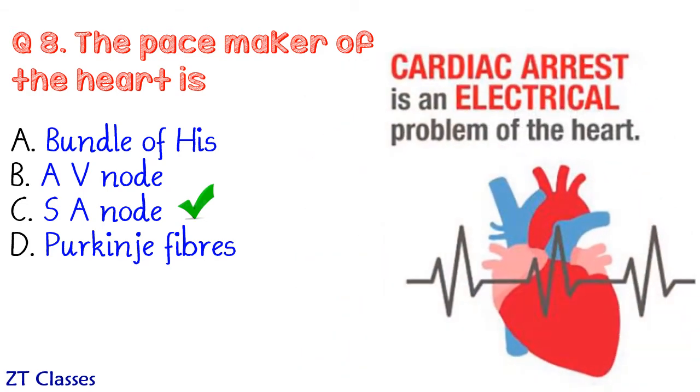If SA node stops working, then the person's heart will stop beating and we say the person is suffering from cardiac arrest. This cardiac arrest is different from heart attack. In case of heart attack, the person's arteries are getting clogged and the blood supply to the heart muscles is stopped.